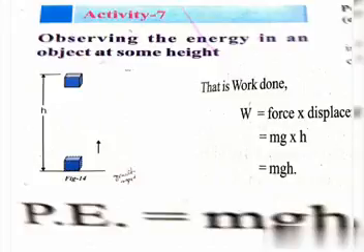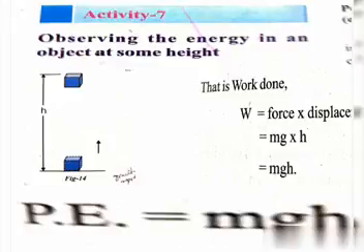The gravitational potential energy of an object at a point above the ground is defined as the work done in raising it from the ground to that point against gravity.